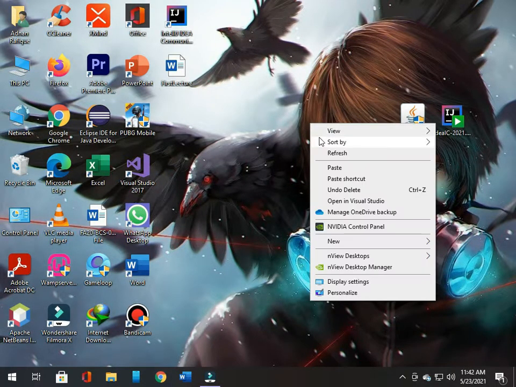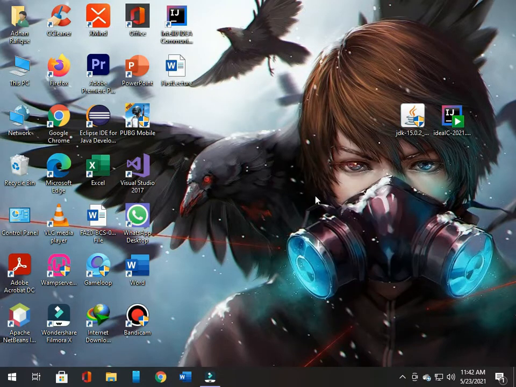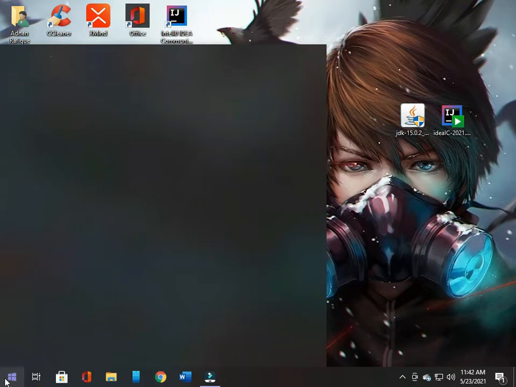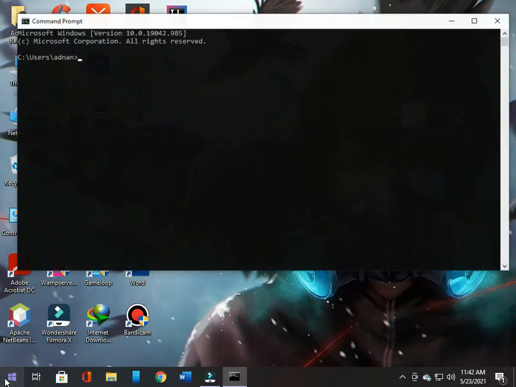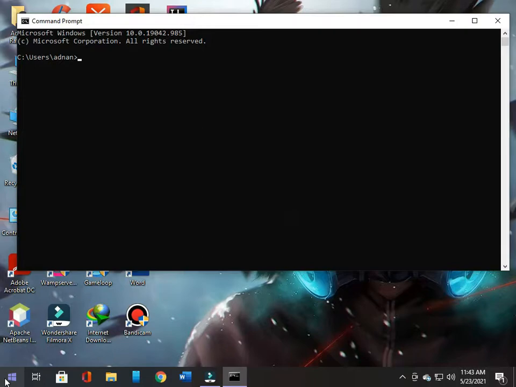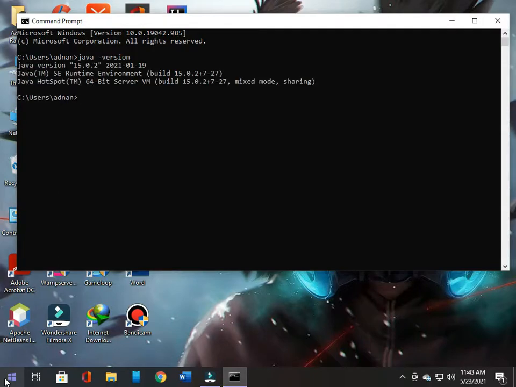Now to check whether your JDK has been installed successfully or not, go to the start menu and type cmd. In cmd, type java space hyphen version and press enter.